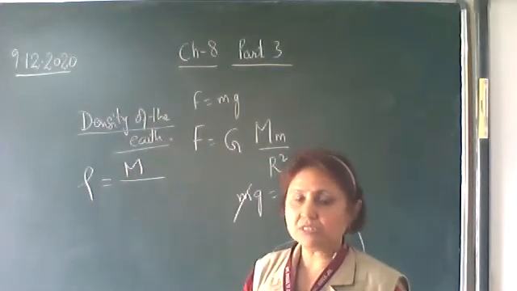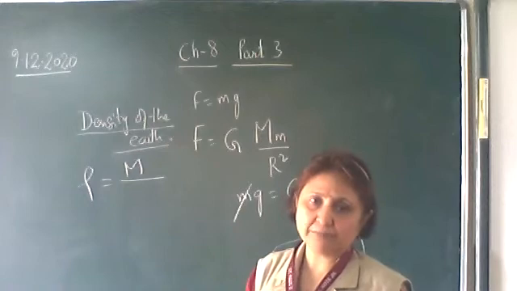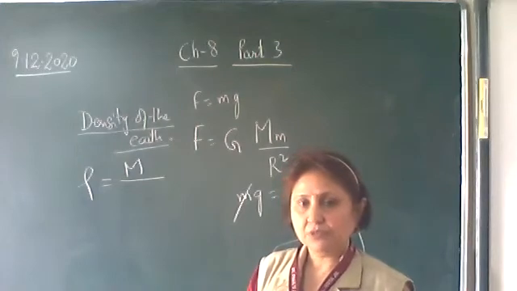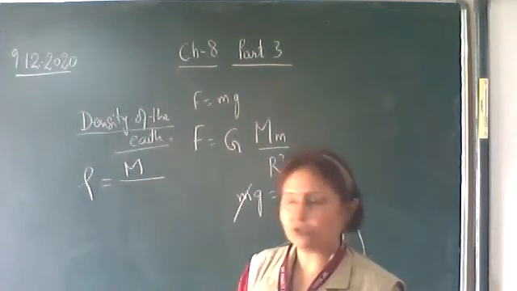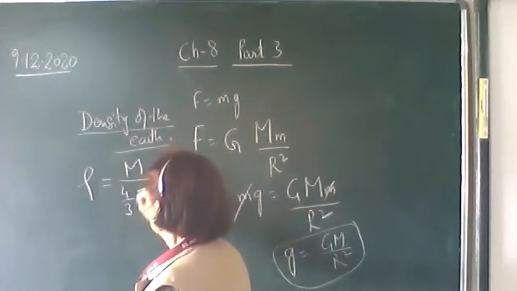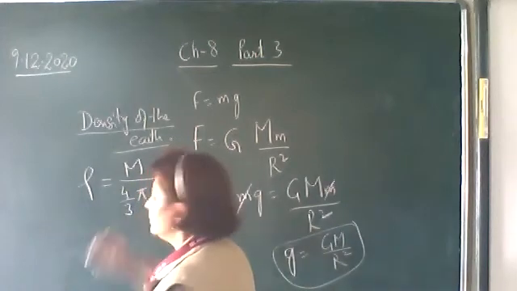Now earth is considered to be spherical in shape. So the volume of a sphere we know is equal to 4 upon 3 pi r cube. As earth is also a sphere, its volume is 4 upon 3 pi r cube.